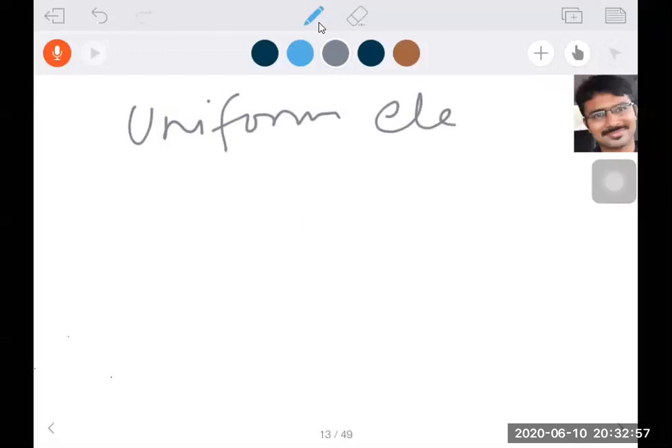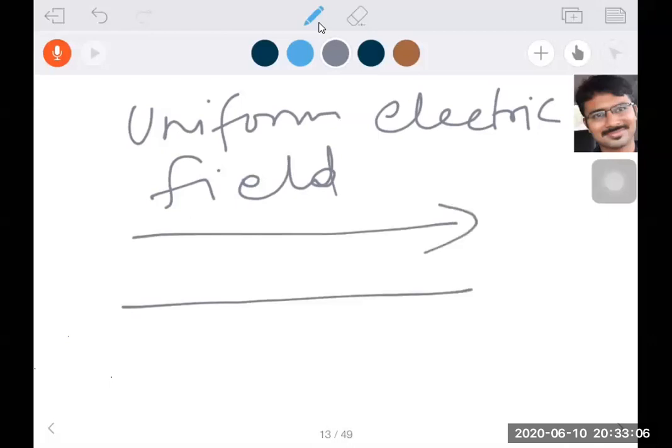Uniform electric field lines are explained by straight and parallel lines. If you draw straight and parallel lines, this is called a uniform electric field.